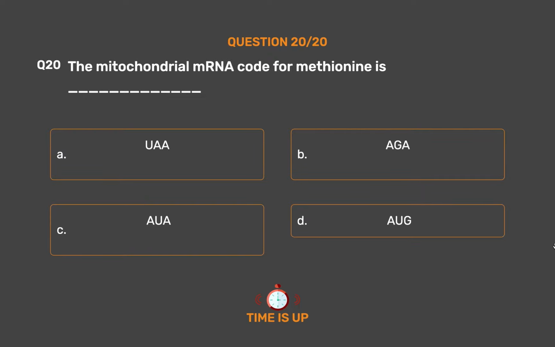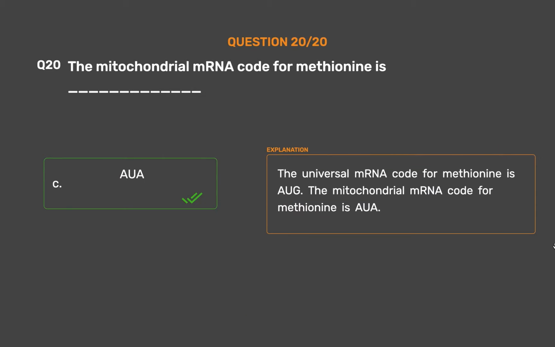The correct answer is option C, AUA. The universal mRNA code for methionine is AUG. The mitochondrial mRNA code for methionine is AUA.